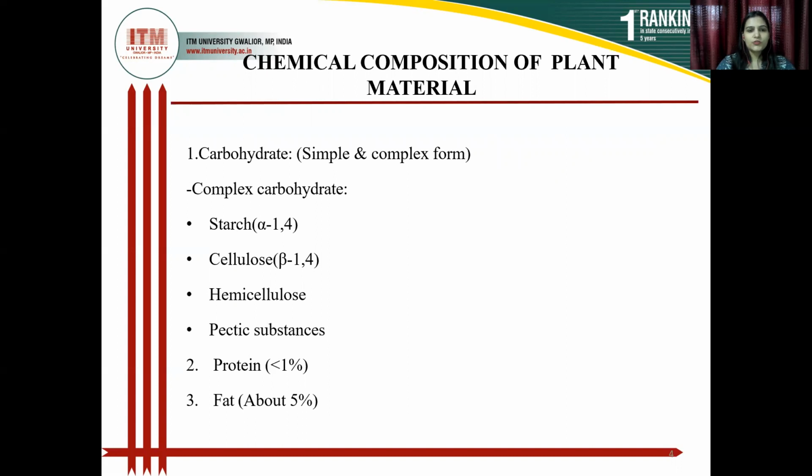The main components of plants are carbohydrate, protein and fat. The carbohydrate has complex components in different categories like starch, cellulose, hemicellulose and pectin substances.